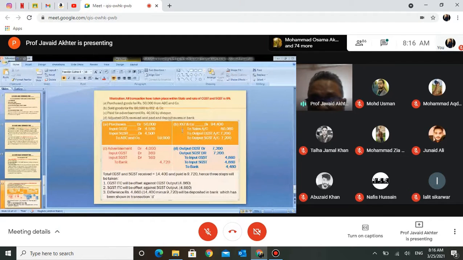I'll come to transaction B later. First, let me make it clear to you about transaction A. Assuming that there was no GST, it will simply become purchases debit to ABC. Now with GST, we will debit GST also because it is an expense. And there are two types of GST. Both being expenses will be debited, and the entry becomes as I have written in A. If this is clear, then only I'll take up transaction B. If you wish to know anything, ask me here.